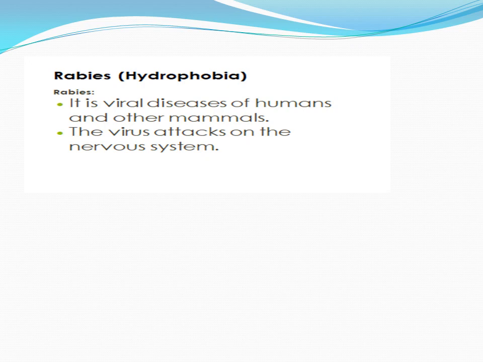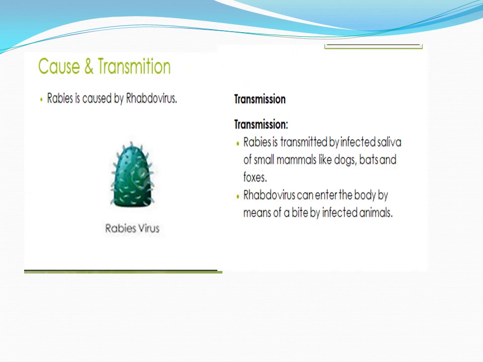Rabies is also known as hydrophobia. It is a viral disease of human beings and other mammals also. The virus attacks the nervous system. Cause and transmission.